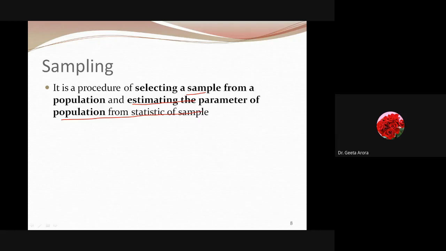So we select a sample from the population and we estimate the parameter of the population from the statistic of the sample. Here you can see, for the first time we are looking at the term estimating. We have calculated something from the sample and using it we are estimating some parameter of the population. So this is known as sampling.